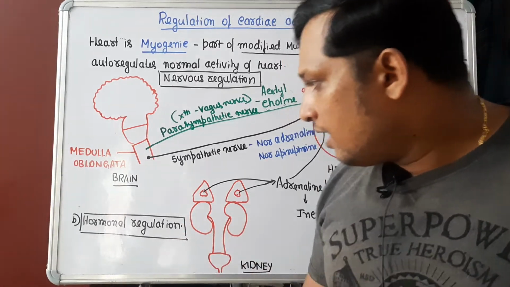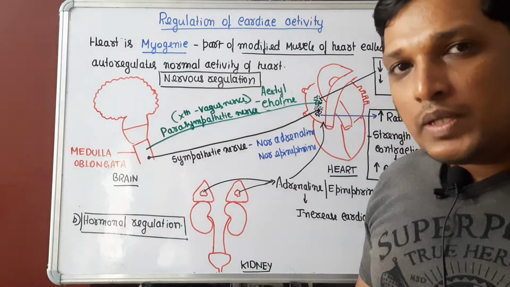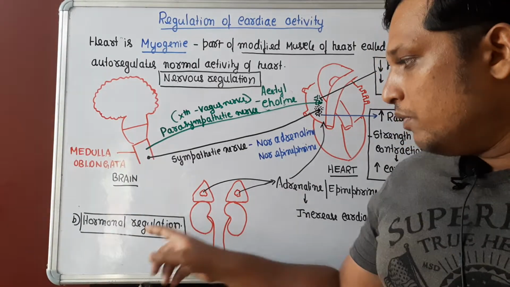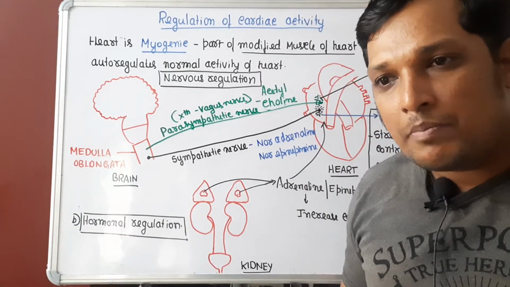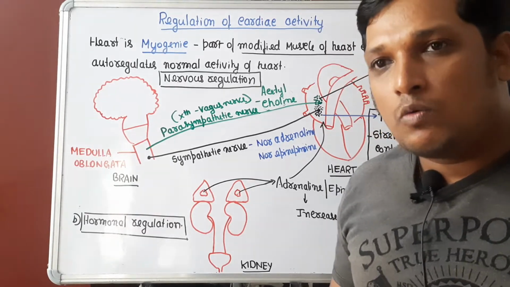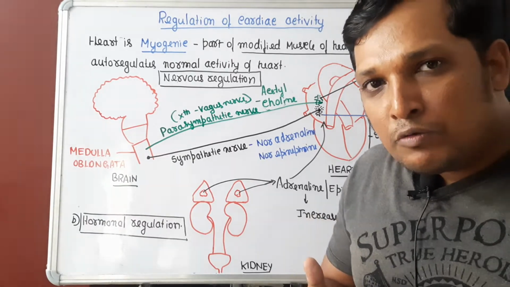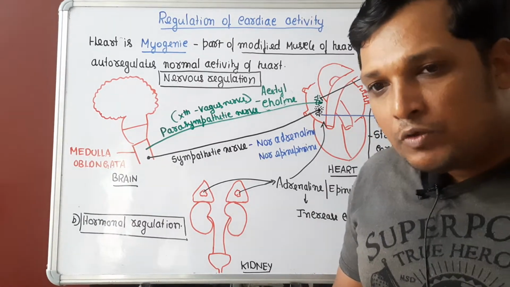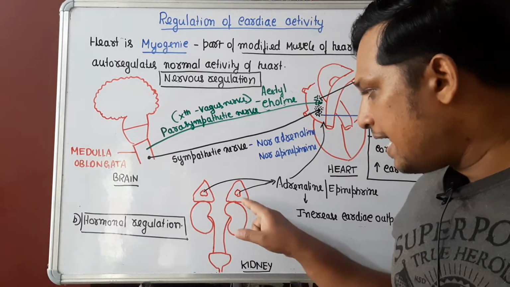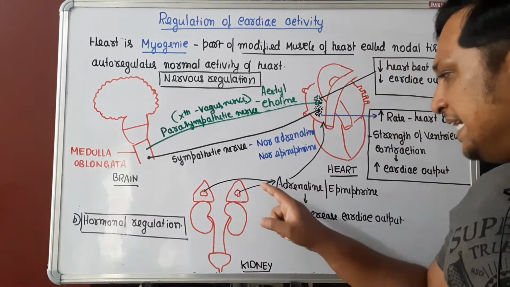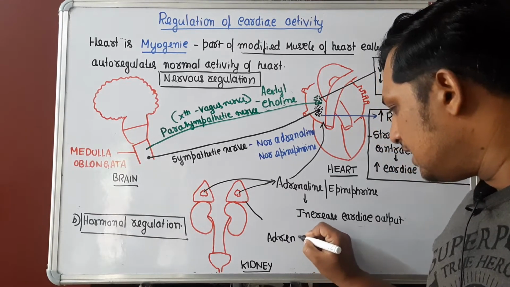Now let's understand how hormonal regulation occurs and when it occurs. I said nervous regulation occurs when the person wants his heart to beat faster, whereas hormonal regulation occurs in emergency conditions. Say suddenly you come across a snake while walking. In such emergency conditions, a sudden increase in heartbeat should be there. That will give you extra energy. Hormonal regulation is brought about by a gland present over the kidney known as the adrenal gland.